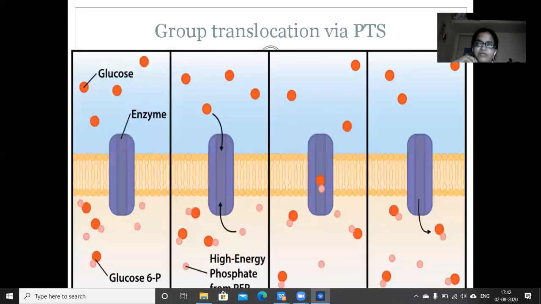Now this is group translocation via the phosphotransferase system. We can see this is the interior of the cell and this is the exterior of the cell. In the exterior of the cell, we have glucose molecules, and this is the PTS system, or phosphotransferase system.